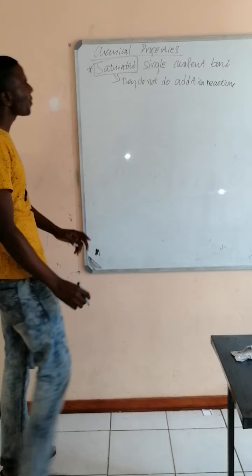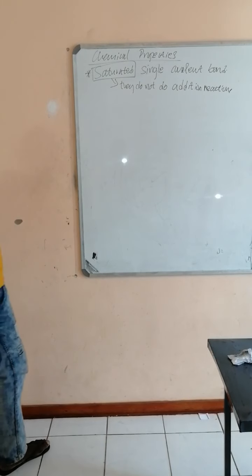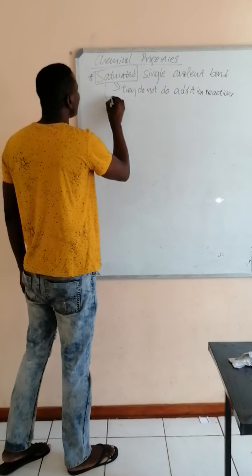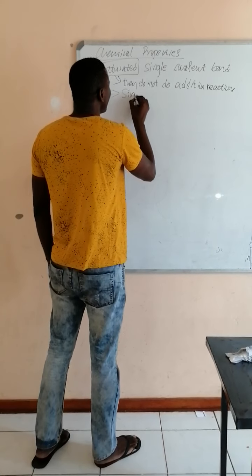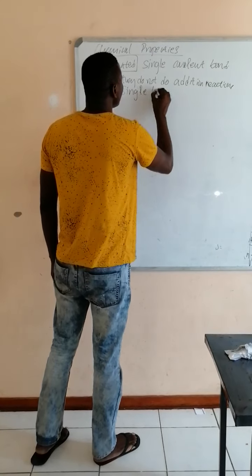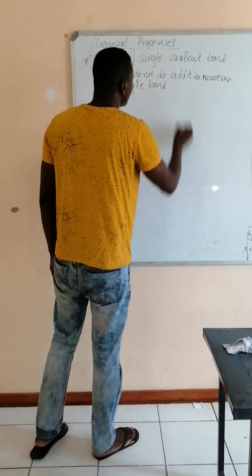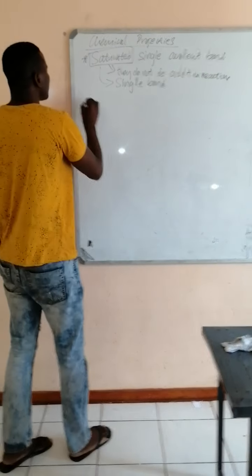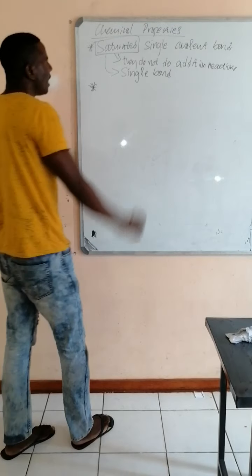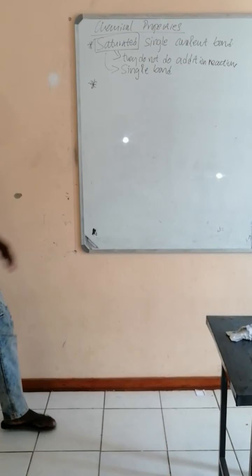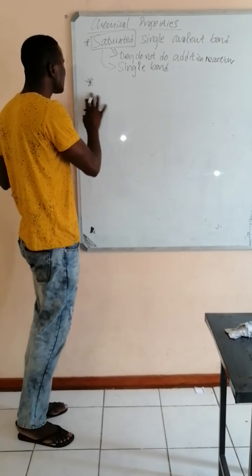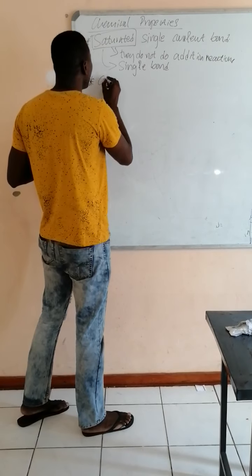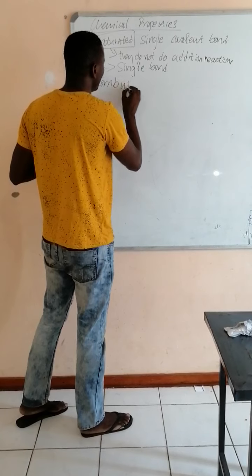And also, we need to understand that the word saturation, what does that mean? It means that they have a single bond. And the second thing about the chemical property of alkanes that we need to know is that alkanes carry out what you call combustion reaction.